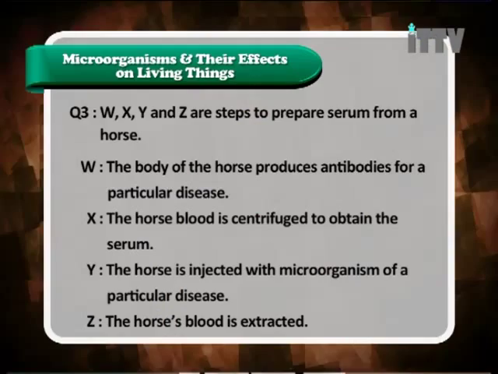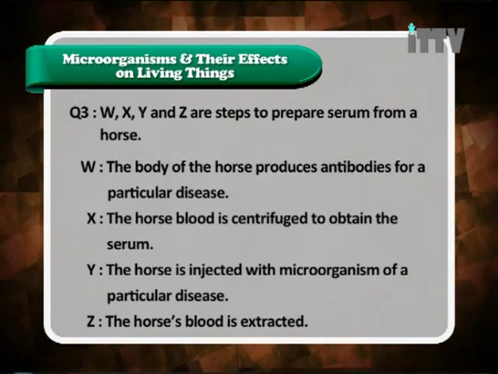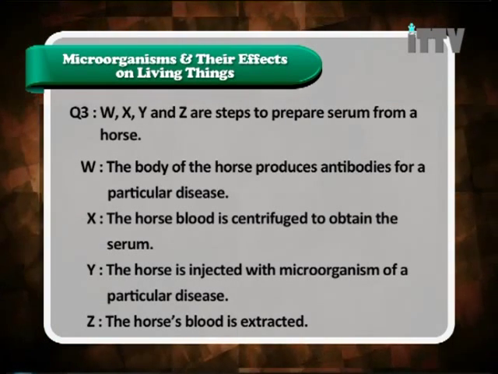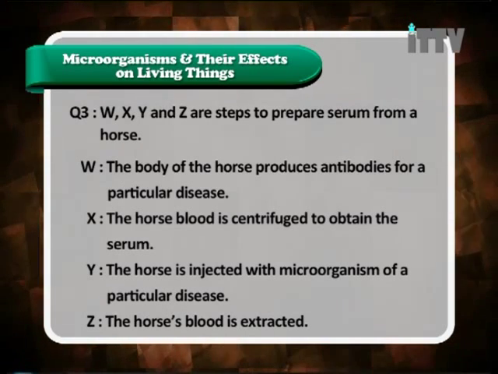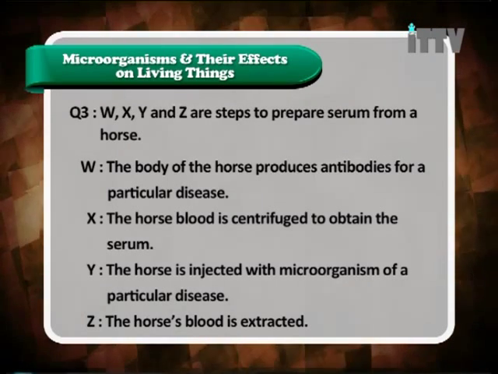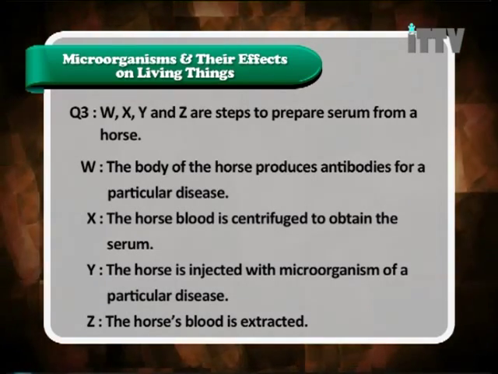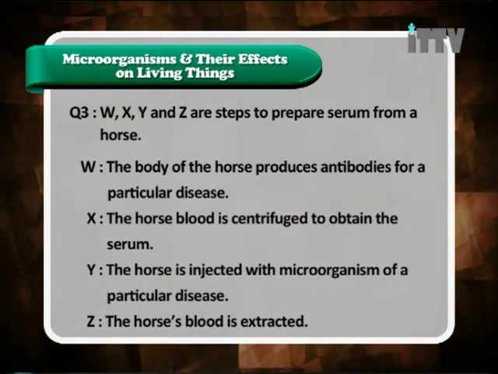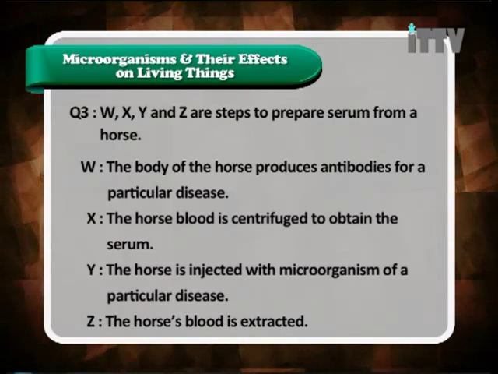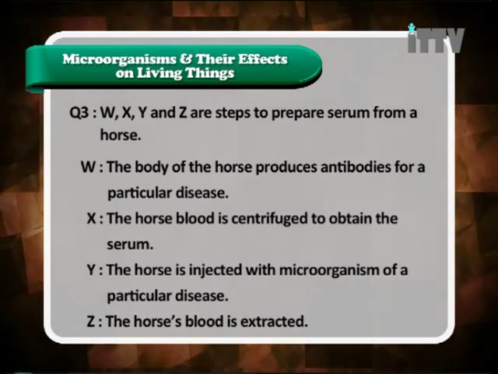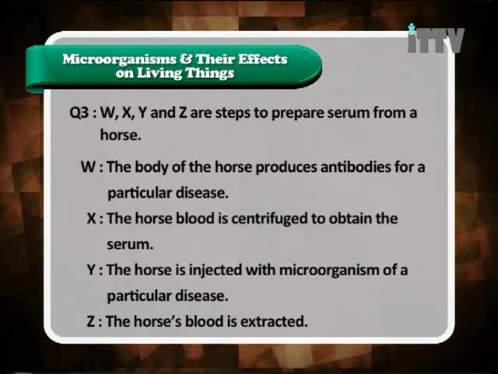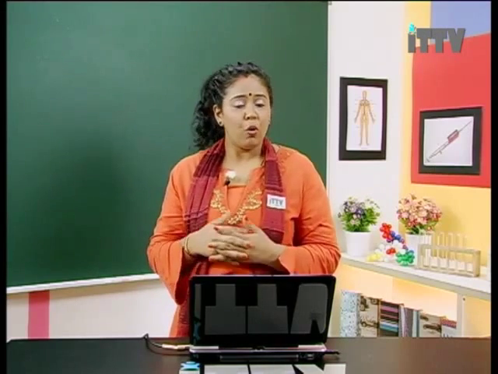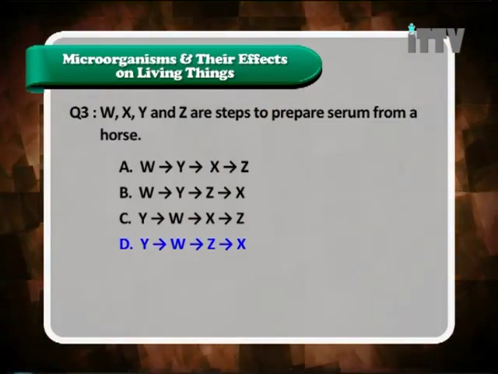Let's look at the order. First, the horse has to be injected with this pathogen or the microorganisms. So therefore, Y starts first. Secondly, the body of the horse actually produces this antibody inside. So the answer would be W. The next one, number 3, would be the horse blood is extracted. Then finally, the extracted blood will go through a centrifuge process to obtain the serum. So therefore, the answer for this question would be D.